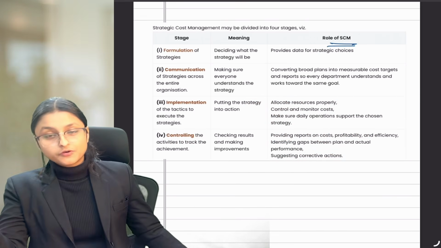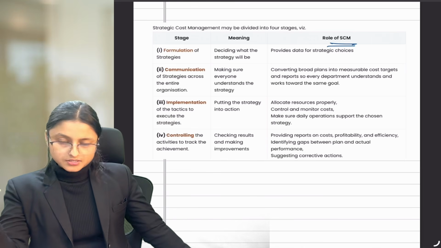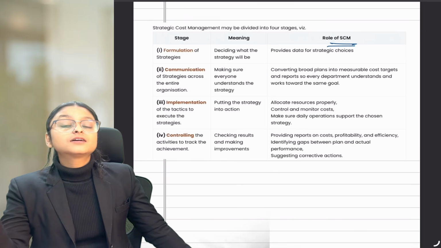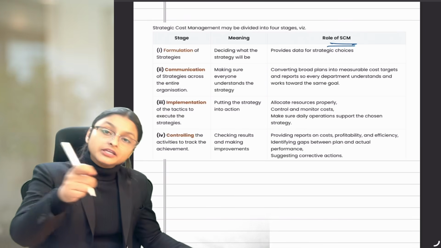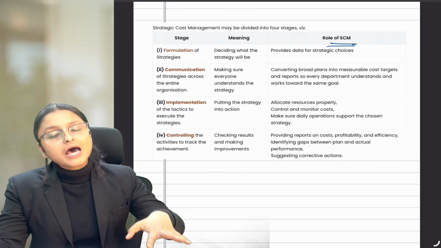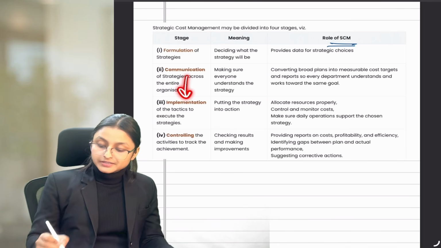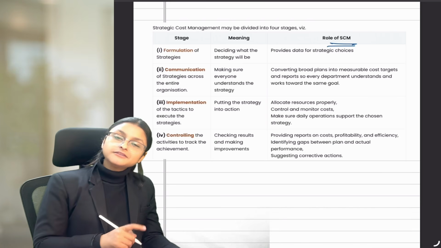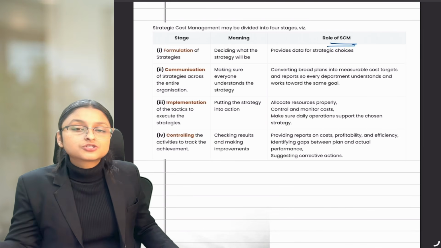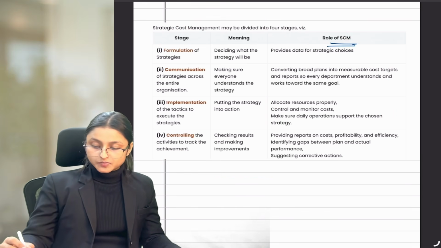First, formulating the strategy. For this, SCM provides data to make choices. Second, communicating the strategy. For this, SCM provides the measurable cost target for each department so that the strategy becomes the target for every department in their specific area. Then we implement the strategy with the help of a plan, and then we control the strategy, checking whether plan and actual are matching or not. If there is any deviation, then we take corrective action. And this is what the stages of strategic cost management are all about.